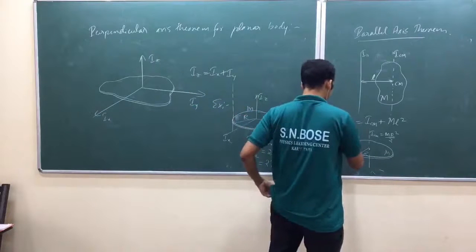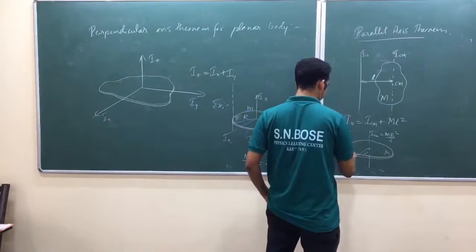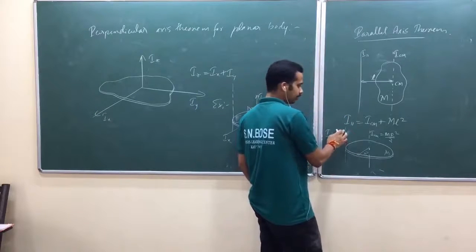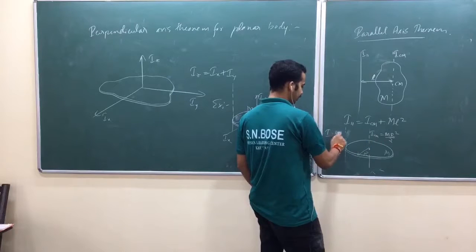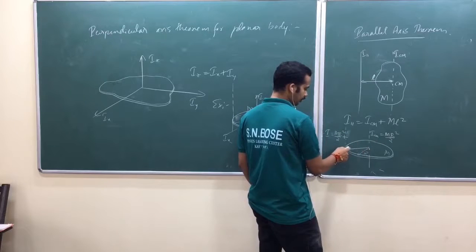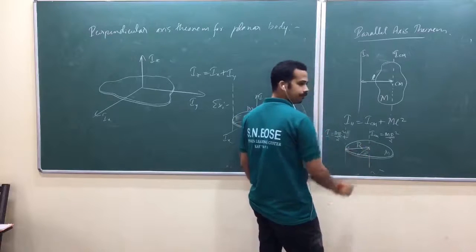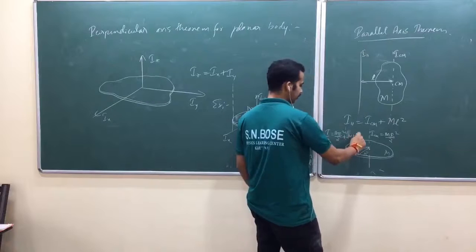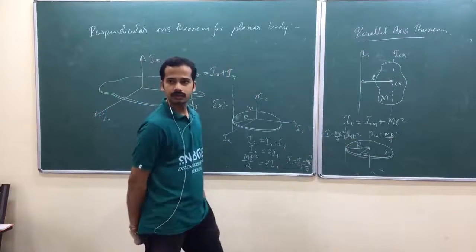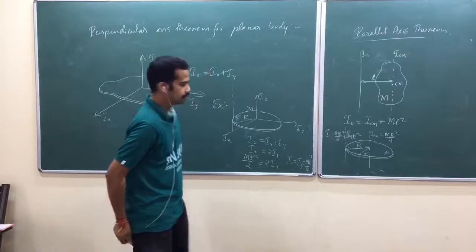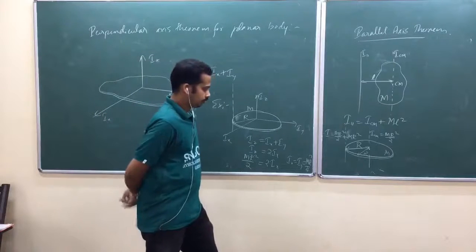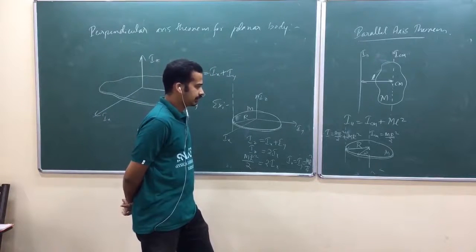Now, moment of inertia about an axis parallel to that one: I equal to I CM, m r square by 2, plus mass into the distance between them. What is the distance between them? M into r square. Any questions? I hope you know this. Or quickly try to revise by taking any basic textbook.